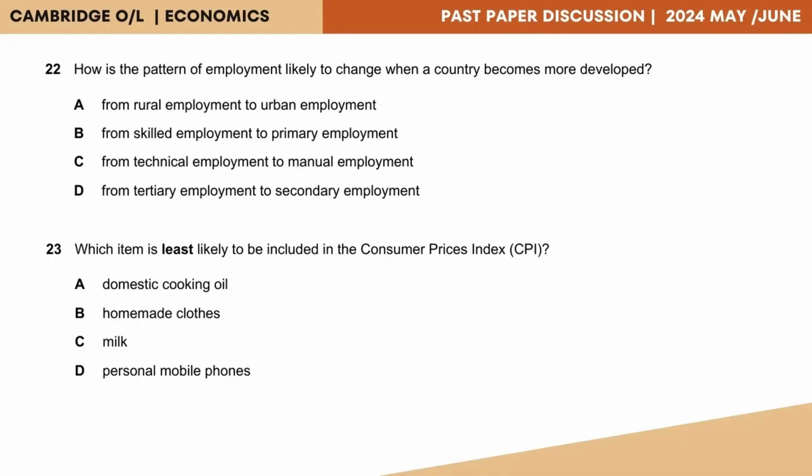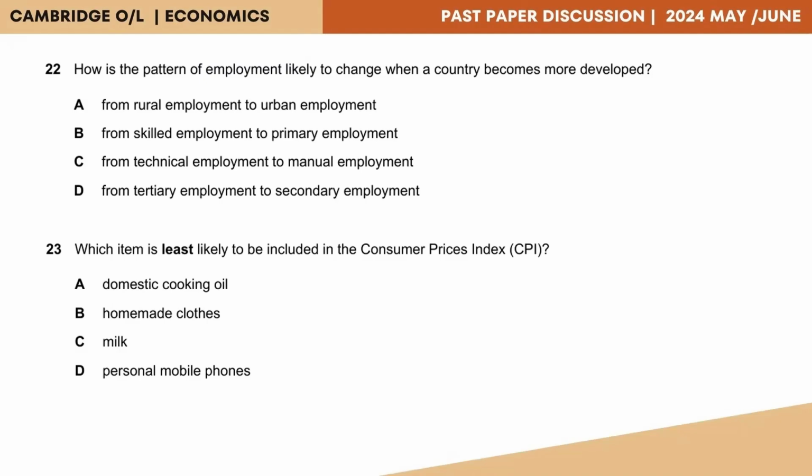So that is out. Then we have C, technical employment to manual employment. That is highly unlikely because as the country develops, they would invest more in technology, so it would rather move in the opposite direction, manual to technical. And then skilled employment to primary employment. That again is quite unlikely because as the country develops, mostly they would go ahead with primary sector in employment and then move on to more skilled and professional sectors.